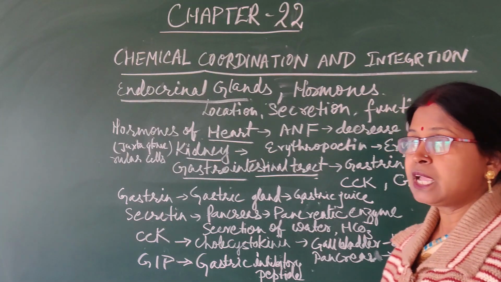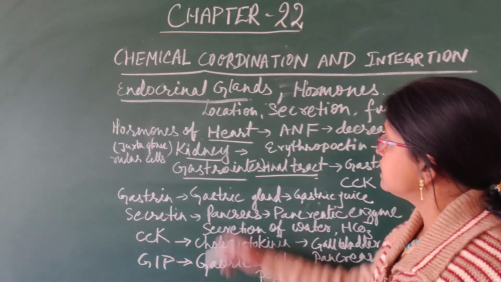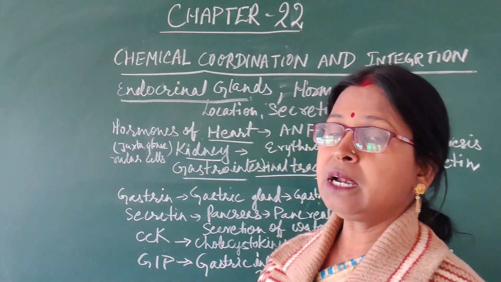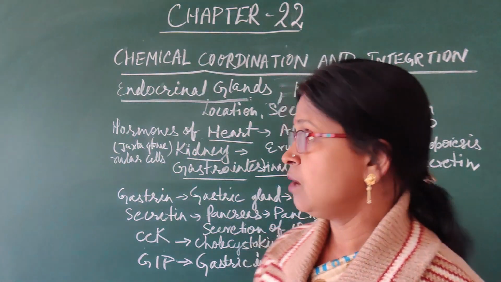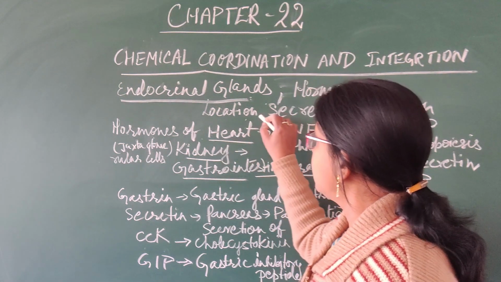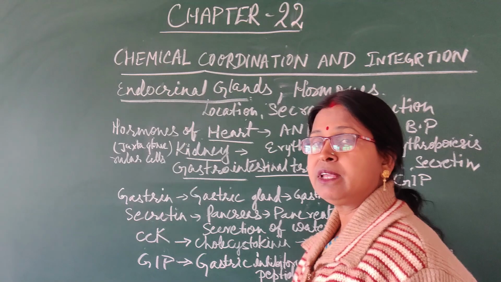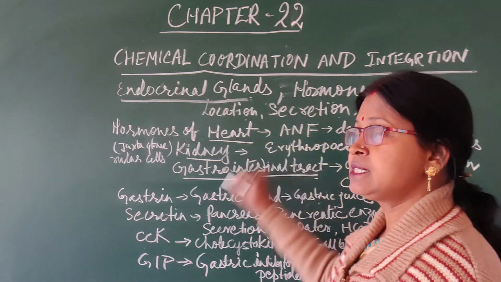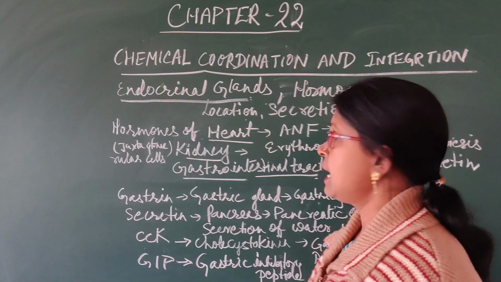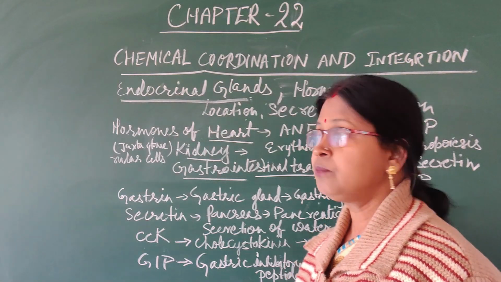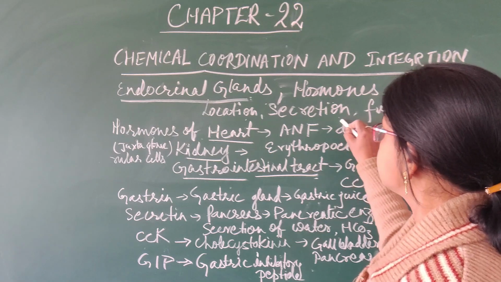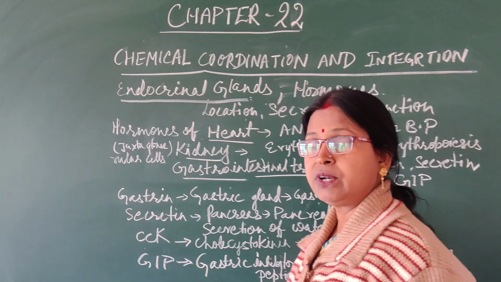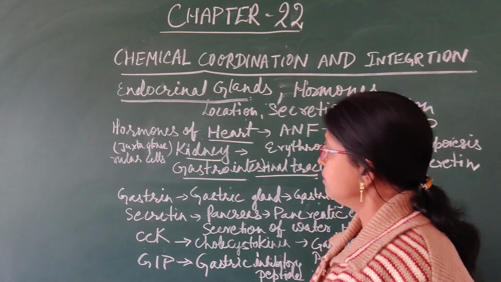Now there are different types of these endocrinal glands in human body, about 10 in number, that we'll discuss through the diagram. We will discuss about the location or the site where they are present in the body, then the secretion, that means which hormone these endocrinal glands secrete, and what are the functions of those hormones in the body, that we will discuss now along with the help of the diagram.